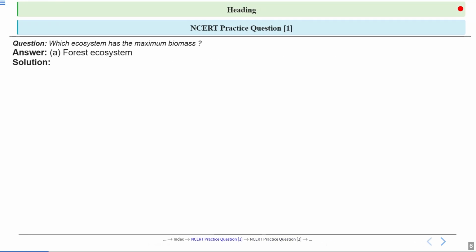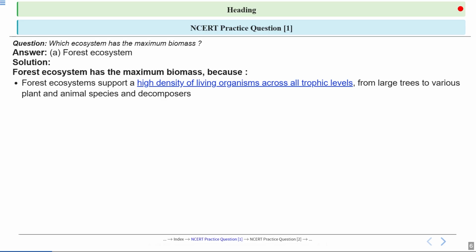Correct answer is option number A, forest ecosystem. So let's have a look at the answer. The forest ecosystem has the maximum biomass because the forests are densely packed with living things, from producers to top predators and decomposers, and these are all living in a complex overlapping web. This means that within a given area, the combined mass of all these organisms is incredibly large. The forest ecosystem consists of producers, consumers, as well as the decomposers.